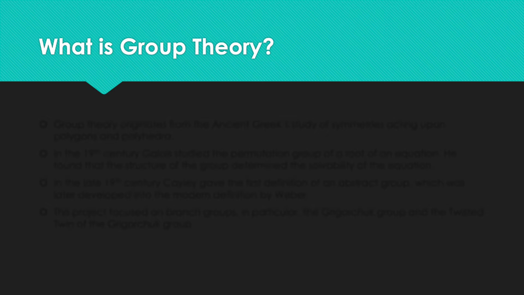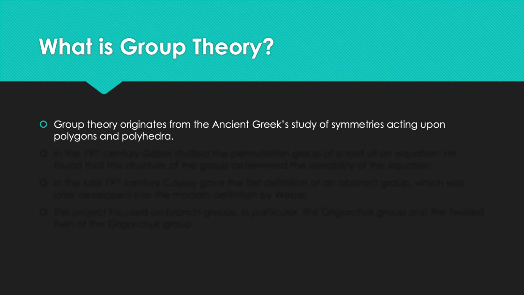So this is obviously a UROS project on group theory. So what actually is group theory? Group theory originates from the ancient Greek studies of symmetries acting upon polygons and polyhedra. So basically how the symmetries of a shape interact with each other, of which the set is now known as the symmetry group of isometries of a shape.